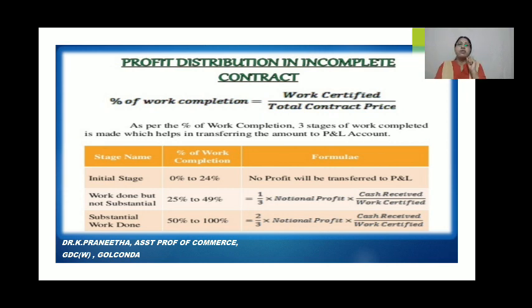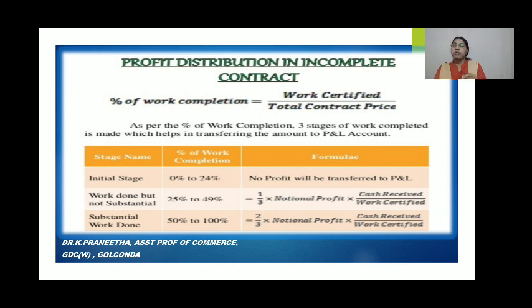That means, in simple words, you can remember that you have to check the total contract price, how much it is, and how much is the work certified. If the work certified is less than half, that is below 50%, then what you will do? You have to follow this formula, that is 1/3 into notional profit into cash received by work certified.